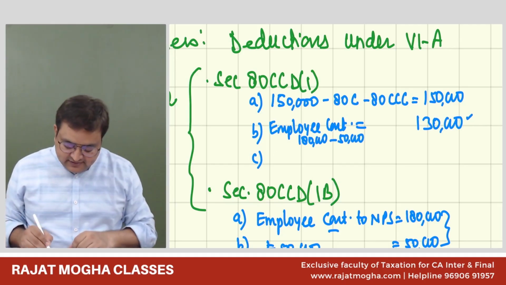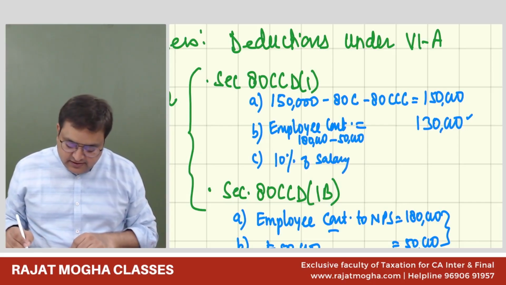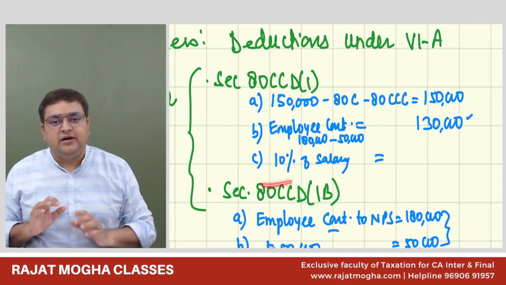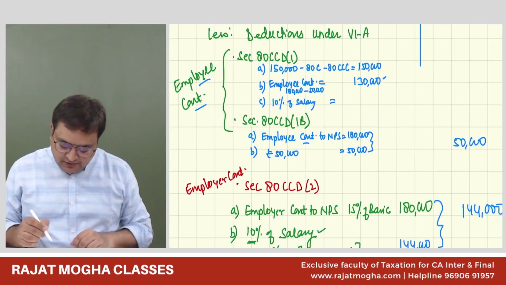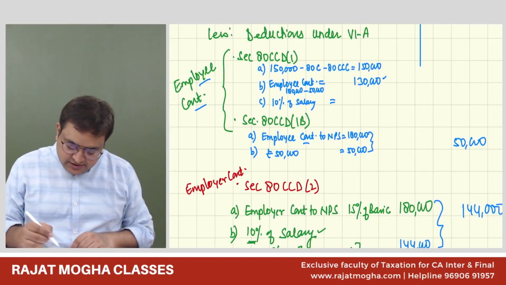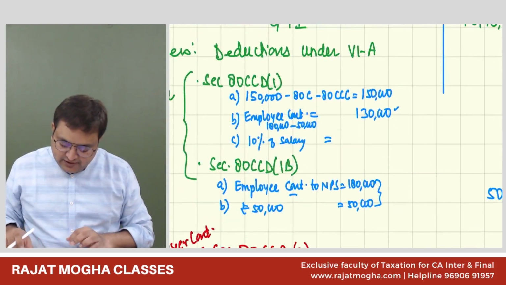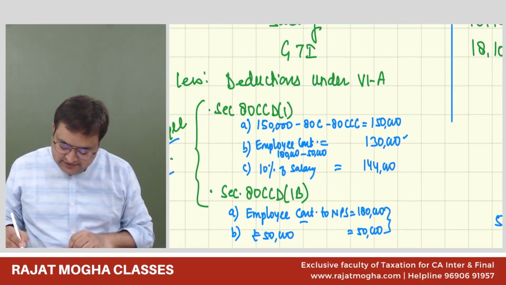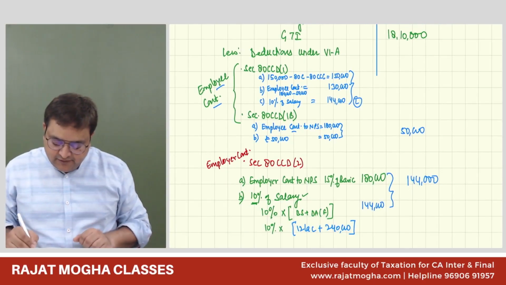And C is 10% of salary. Salary means the same thing. Please tell me, it is 10% of salary. Is it 14% of the salary? No, it is 10% of the salary only. So how much would 10% of the salary be? We have already computed it earlier. It was 1,44,000. Now, whichever is lower, tell me, how much is it? 130.